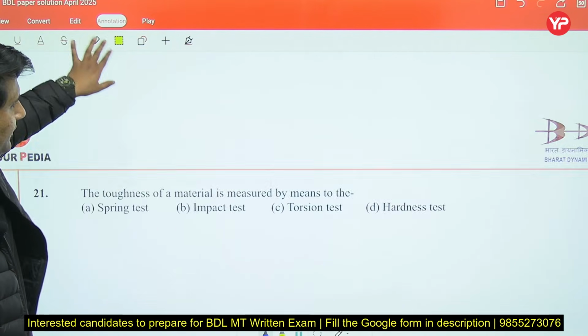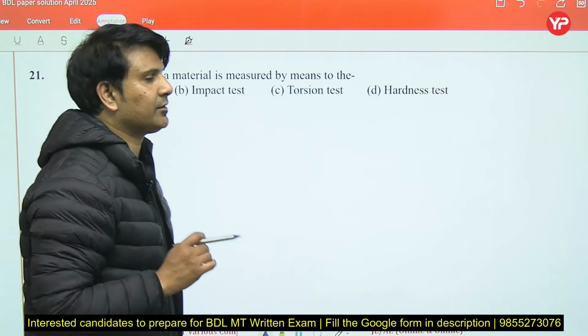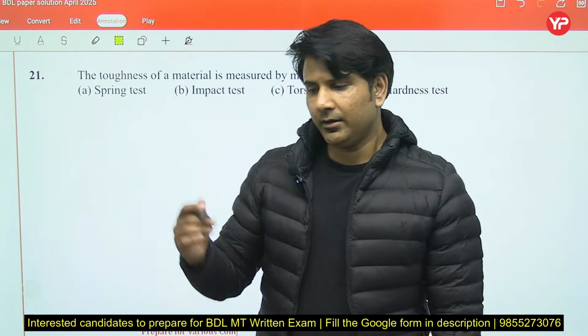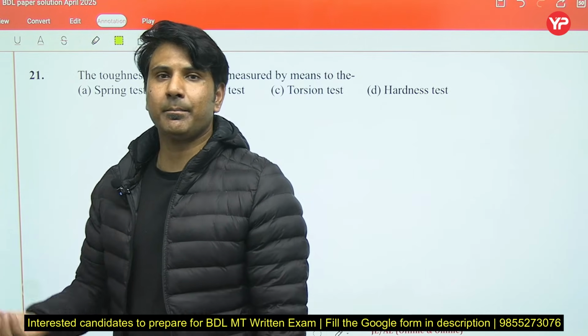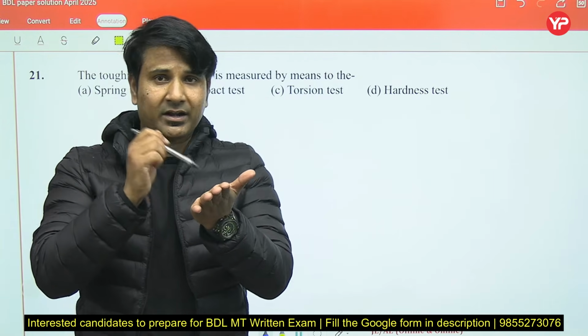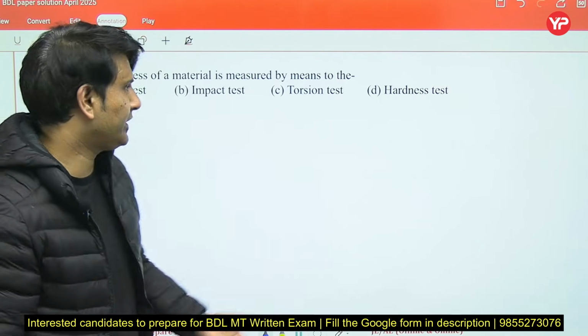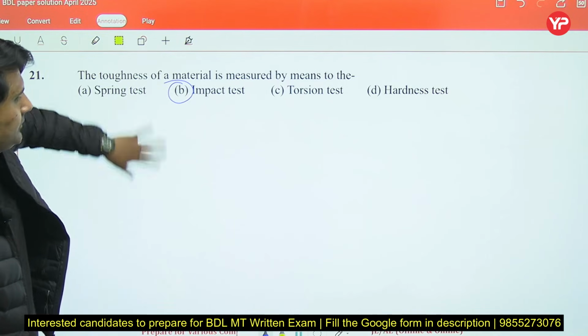Now let's move to the further next question. The toughness of material is measured by, as you all know that toughness is resistance against impact. If we are impacting on something, so resistance against impact loading is called toughness. So we'll do impact test, right?